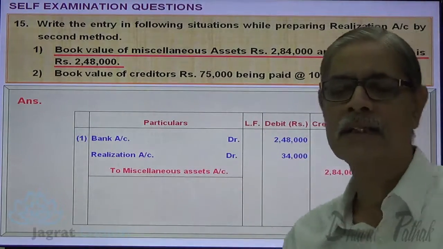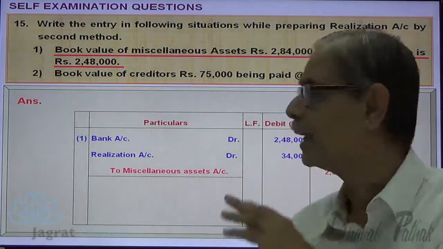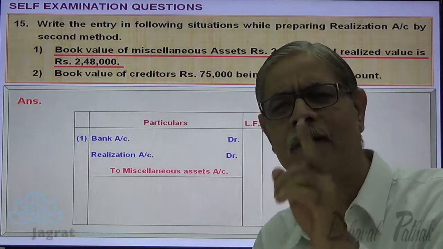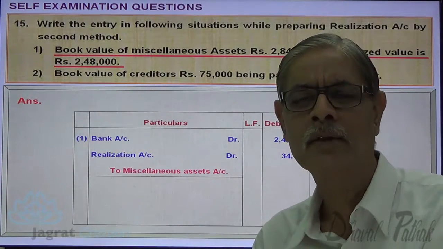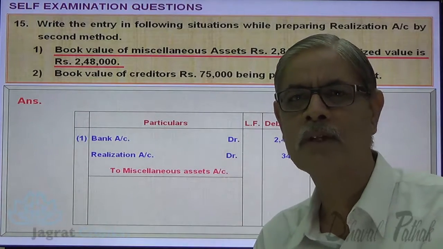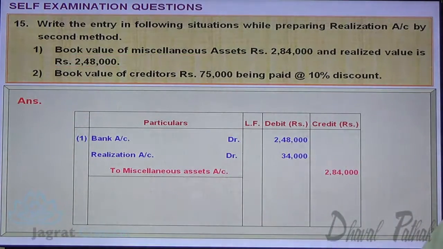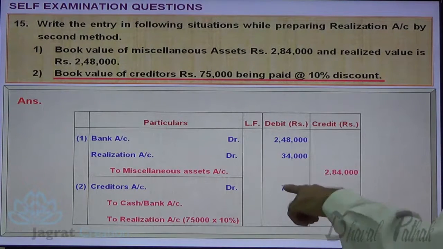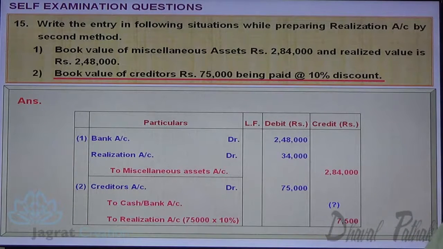Here the creditors are 75,000. They are paid at 10% discount. So 7,500 is a discount received gain. That gain only gets recorded on the credit side of the realization account. Observe the entry. Creditors account debit 75,000. Discount received at 10% is credited to the realization account, 7,500, and 75,000 minus 7,500 is the cash paid.